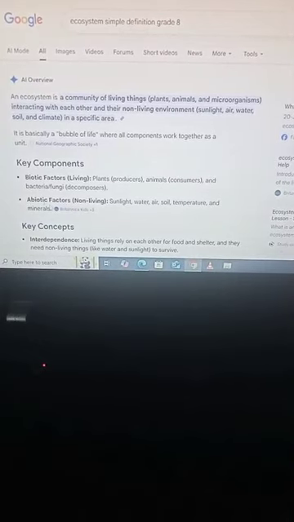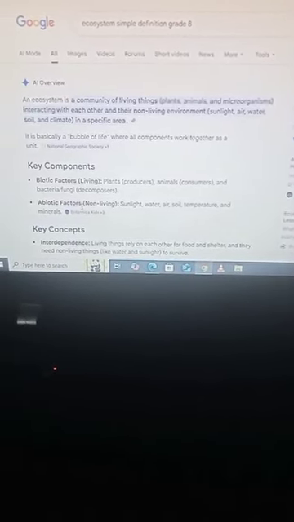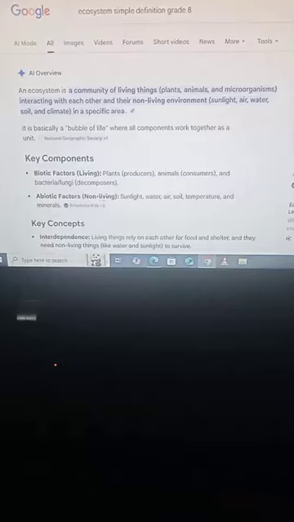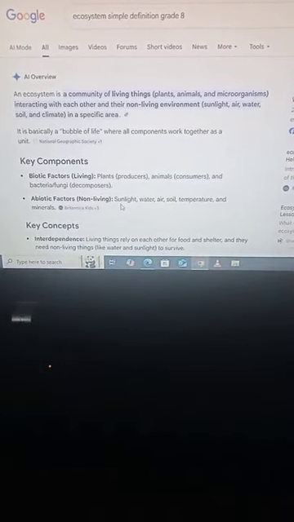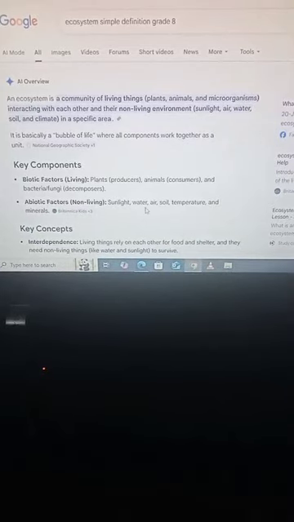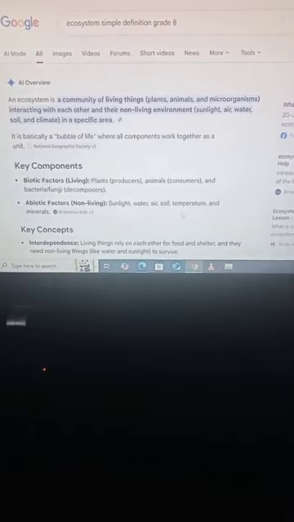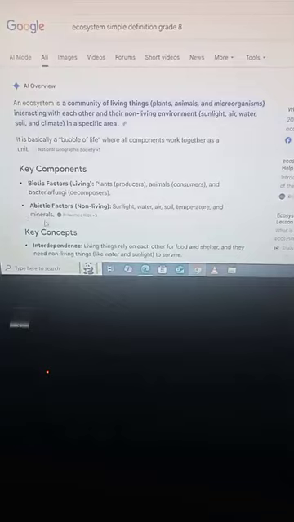Next component is abiotic factors. Abiotic factors are the non-living factors. And which factors come in the abiotic factors? Sunlight, water, air, soil, temperature and minerals.